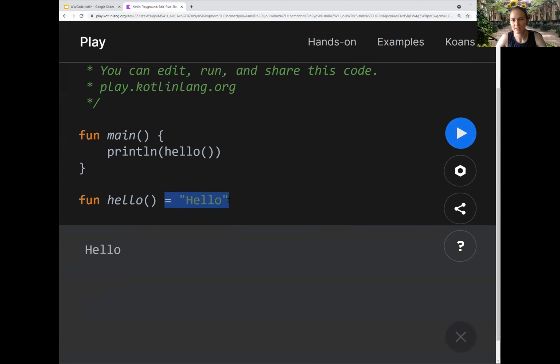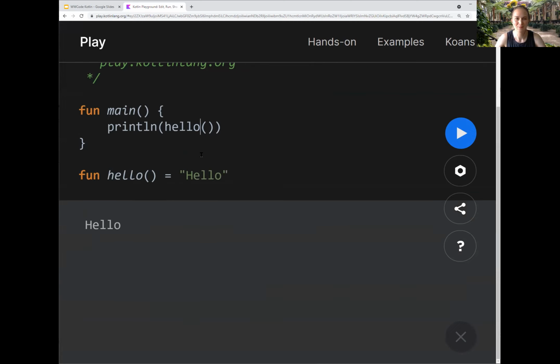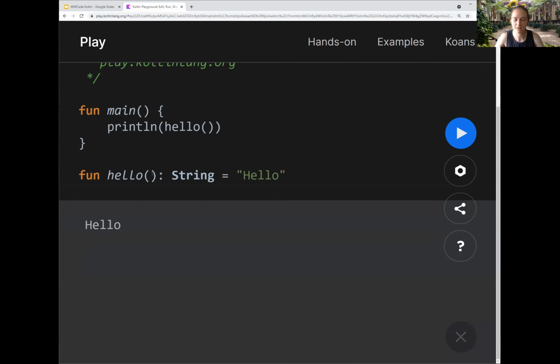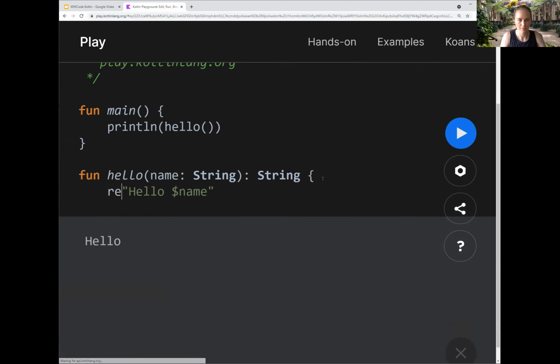So this is infix function definition, and it can be really concise. How many Java functions have you written that are one line and you're like, this is 3 extra characters or 3 lines I really don't need? And Kotlin can make that really concise. All right, let's talk about parameters. And you notice that when I defined my return type, I had it as a colon String, and that's kind of how we do parameters as well. So I can do name: String, and I'm going to change this to return hello $name. And I'm going to do a little bit more with this in a little bit, so I will expand this out.